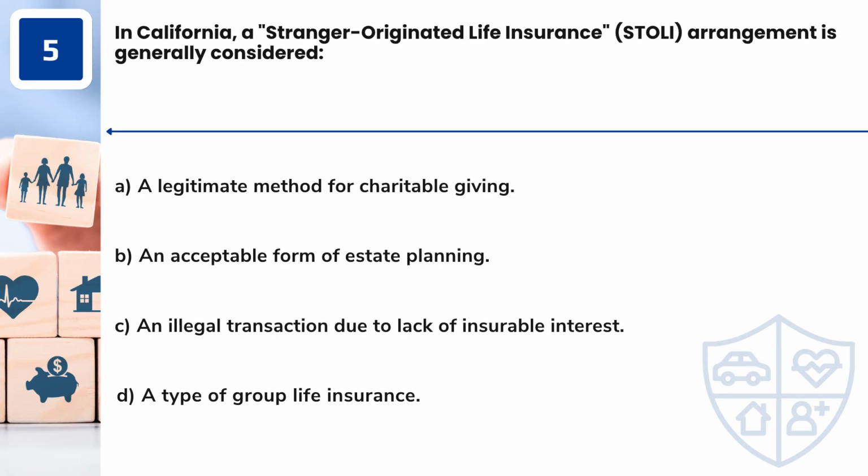Question 5. In California, a stranger-originated life insurance (STOLI) arrangement is generally considered A. A legitimate method for charitable giving. B. An acceptable form of estate planning. C. An illegal transaction due to lack of insurable interest. D. A type of group life insurance.